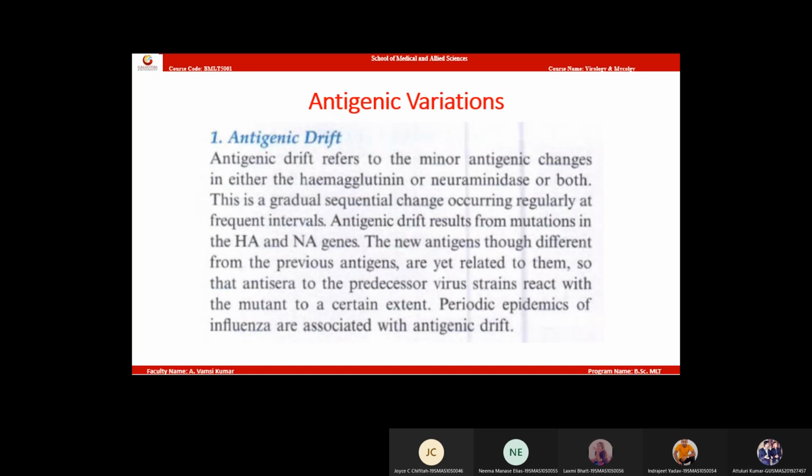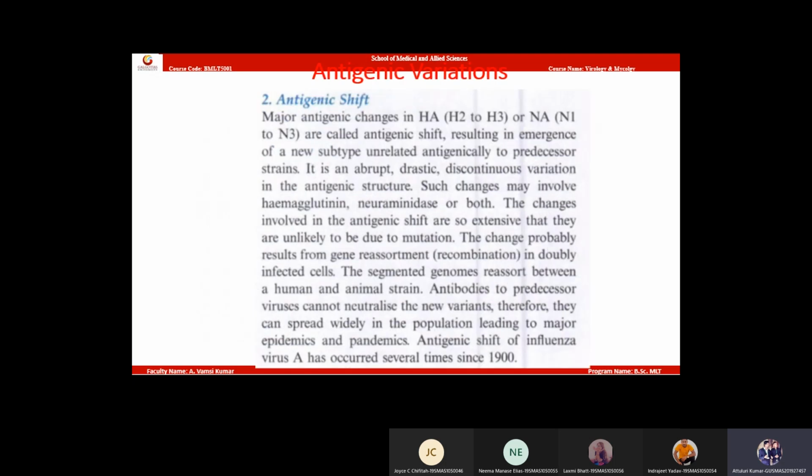Okay. Now you got it, right? Next one, antigenic shift. Write this definition, everyone. Continue, everyone. Shut up, class. Write it. I will give a break. Write the definition, everyone. Antigenic shift. I said shut up. Class, quiet.